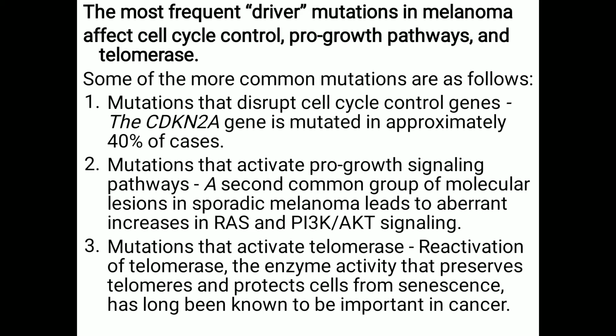Mutations that activate pro-growth signaling pathway, a second common group of molecular lesions in sporadic melanoma, lead to aberrant increase in RAS and PI3K/AKT signaling. Mutations that activate telomerase: reactivation of telomerase, the enzyme activity that preserves telomeres and protects cells from senescence, has long been known to be important in cancer.